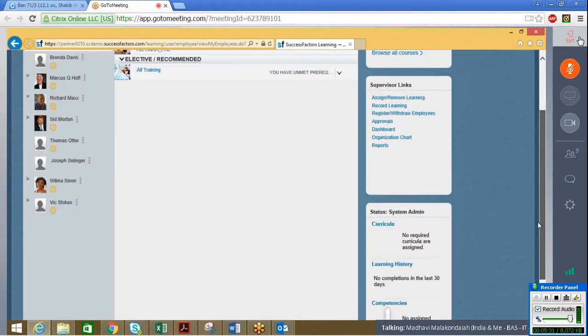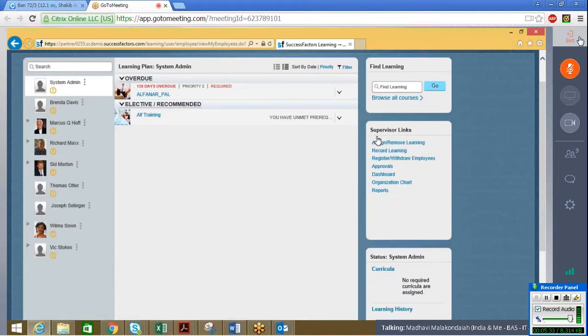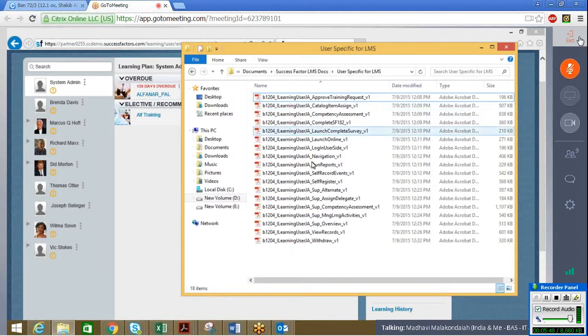You see here, we have the approval link. Once the manager selects the approval link, what he has to do and where he has to select the radio button, all this navigation is in this document. It covers approving training requests, assigning items, competency assignment, how to launch a course, how to complete a course survey, and how to run the course.